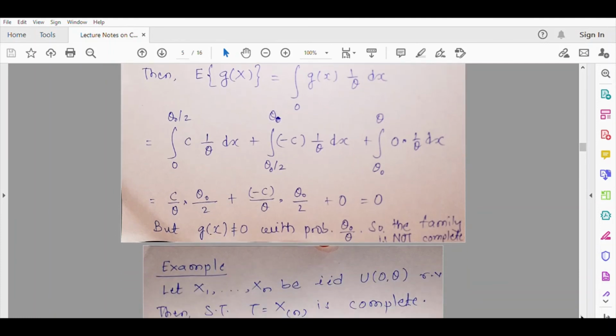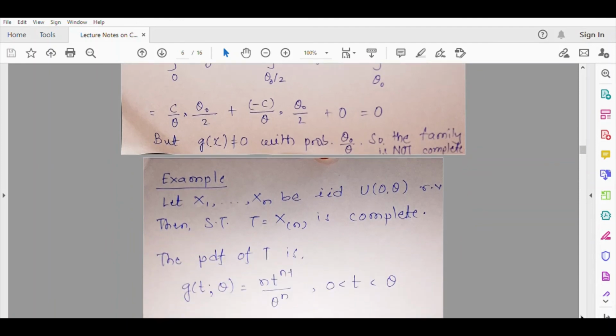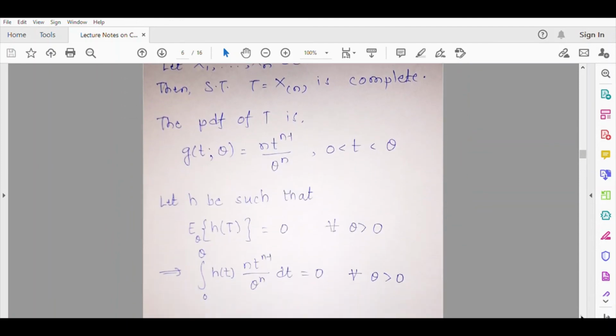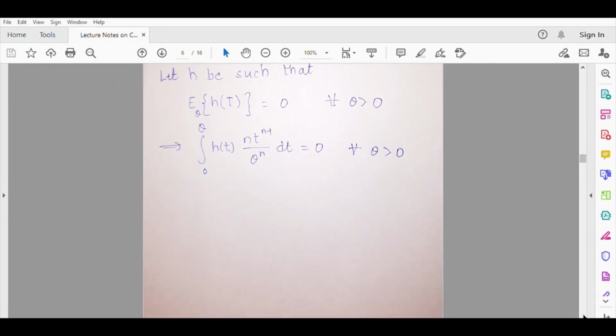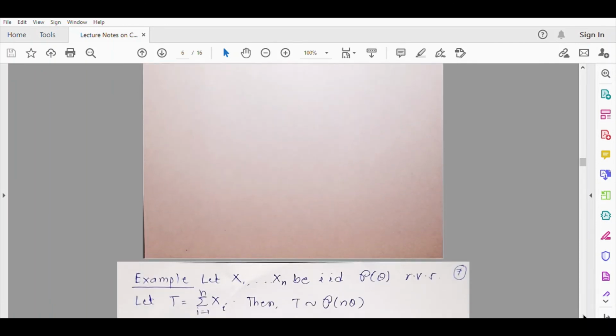One more example. I have discussed this example partially. I haven't discussed it completely. I have just left it here. So what I expect is, I expect you to solve this question and try to use whatever idea you can to prove this result that X(n), the largest order statistic, is complete. Now what this has to do with the Lehmann-Scheffé theorem and all, that also we will see.